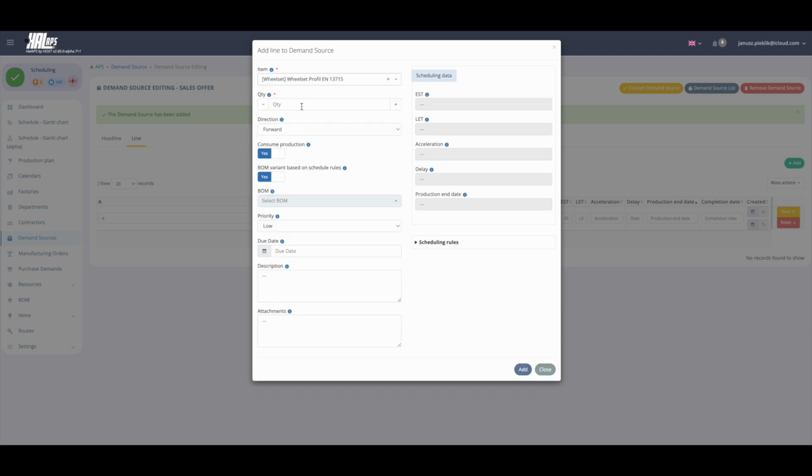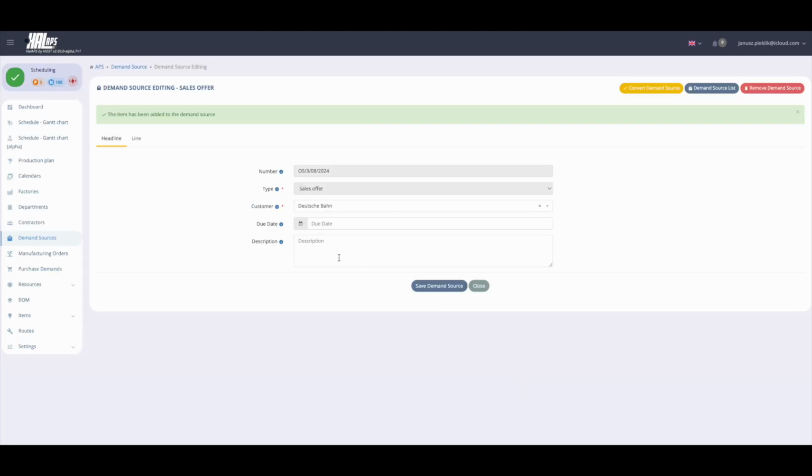In a positive case, when the order is received, HAL can convert the sales offer into a sales order without the need for rescheduling. Converting a sales offer to a sales order initiates the sending of production orders and purchase requisitions to ERP. The process is fully automatic. The source of information for the sales offer and sales order is usually the ERP system.